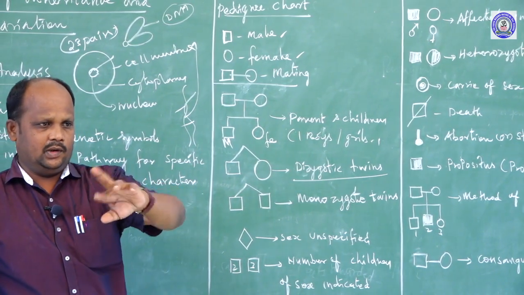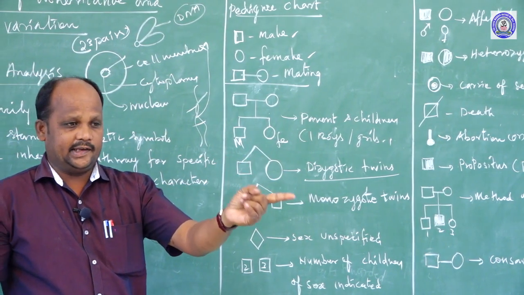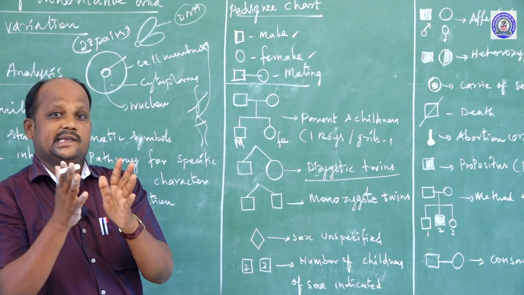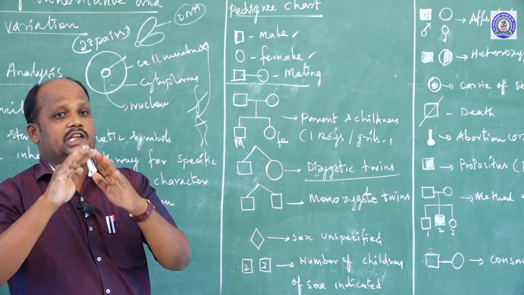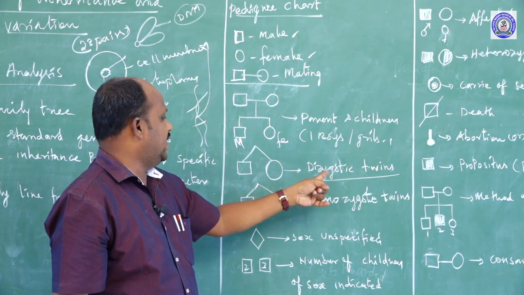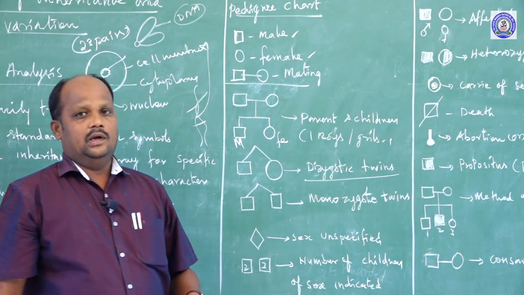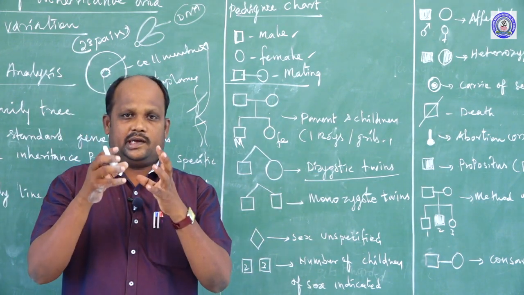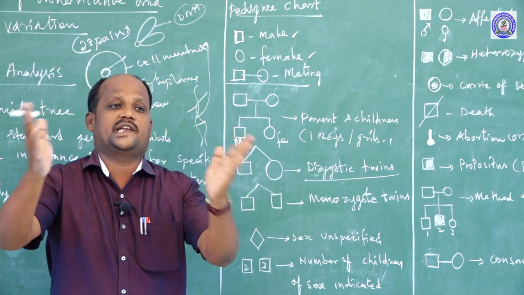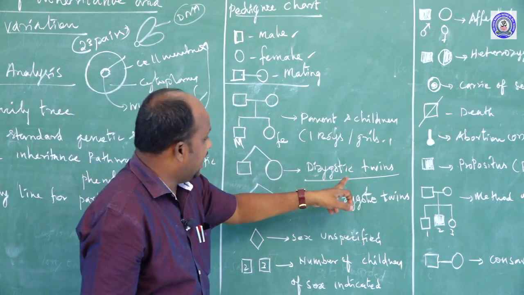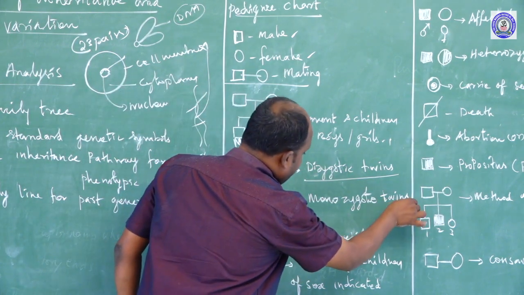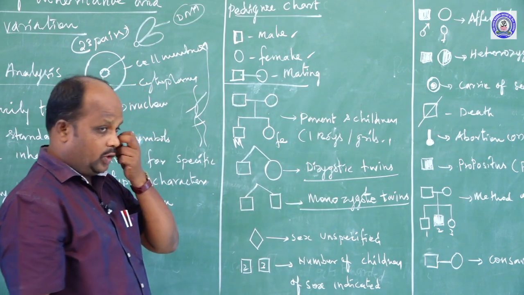We observe one child is male, another is female. Because they are twins, they are morphologically similar and sexually different. Di means two. Zygotic means embryologically both are same, morphologically both are same, but sexually they are separate. That is called dizygotic twins. Second one, monozygotic twins, where mono means single.